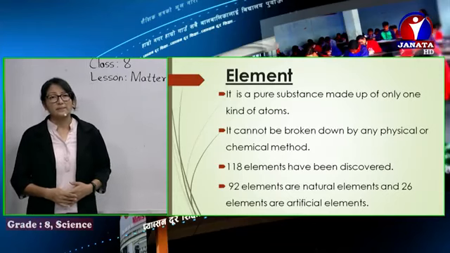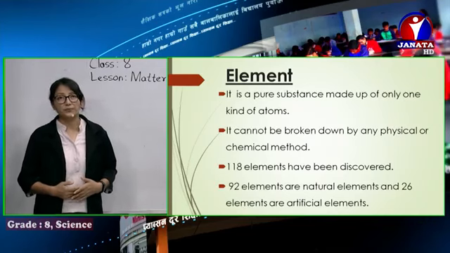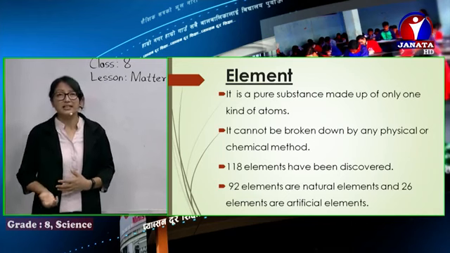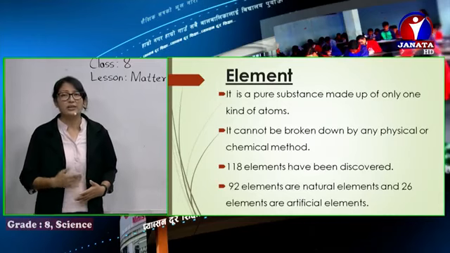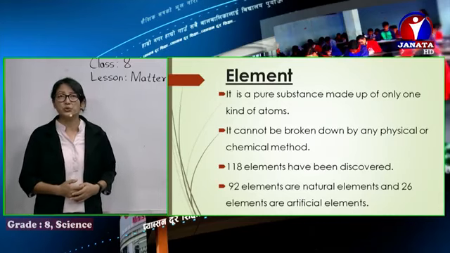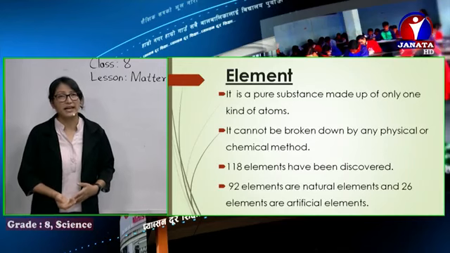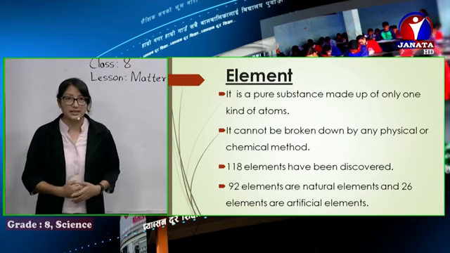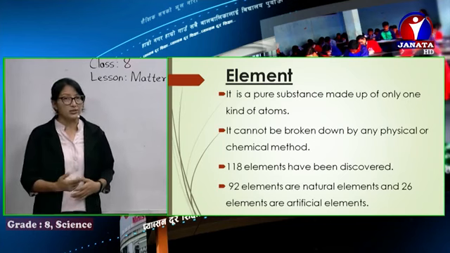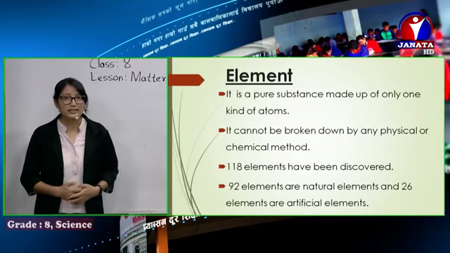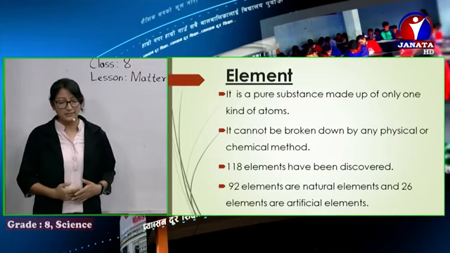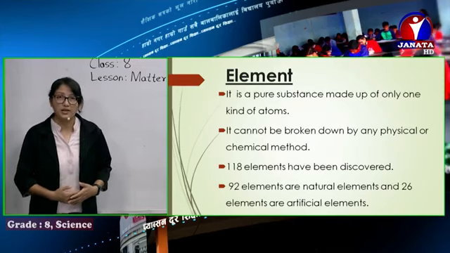There are altogether 118 elements found till now. Yeah, more are still under study. So many elements are being found out, still under study. But till now, 118 have been found, and among them, 92 elements are the ones which were found occurring naturally. They are natural elements, and the remaining 26 elements, so you can see 92 plus 26, altogether 118. So the remaining 26 elements are artificially synthesized, or man-made, prepared by scientists in laboratories. They are artificial elements. 26 elements are artificial elements.